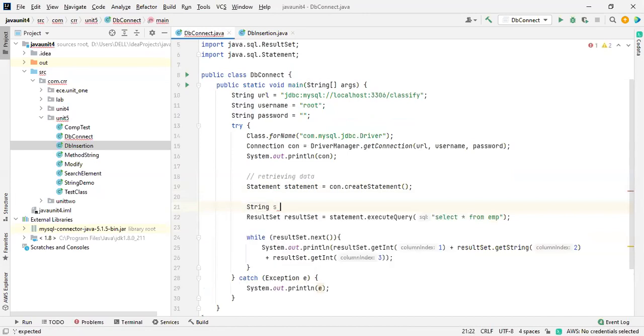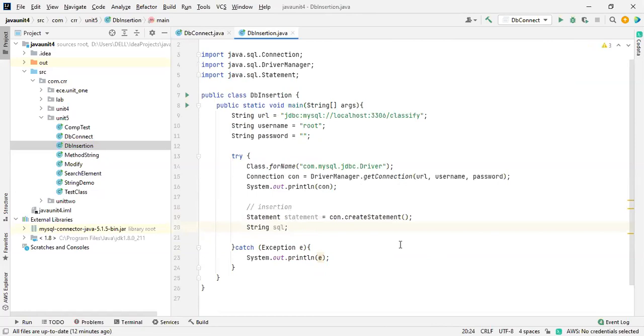String S is equals to, just copy this and paste it over here and then place S over here. This is also one of the ways, that doesn't matter. Here also I'm doing the same thing.